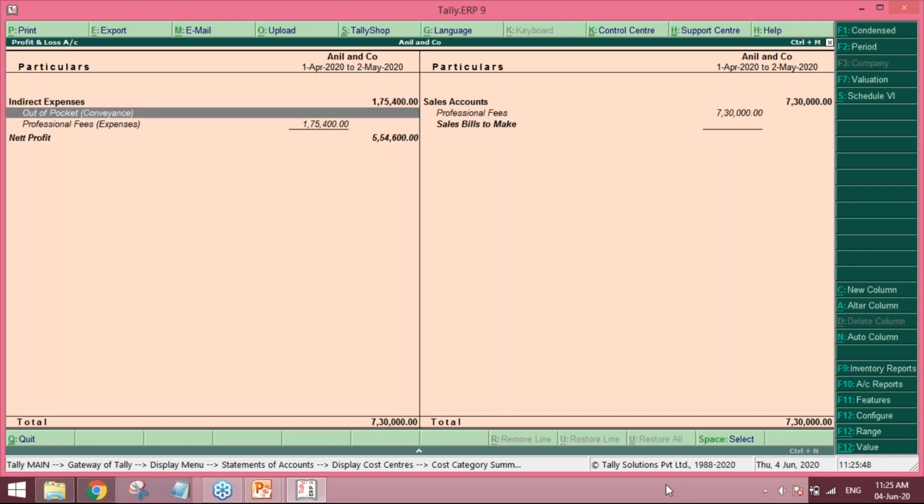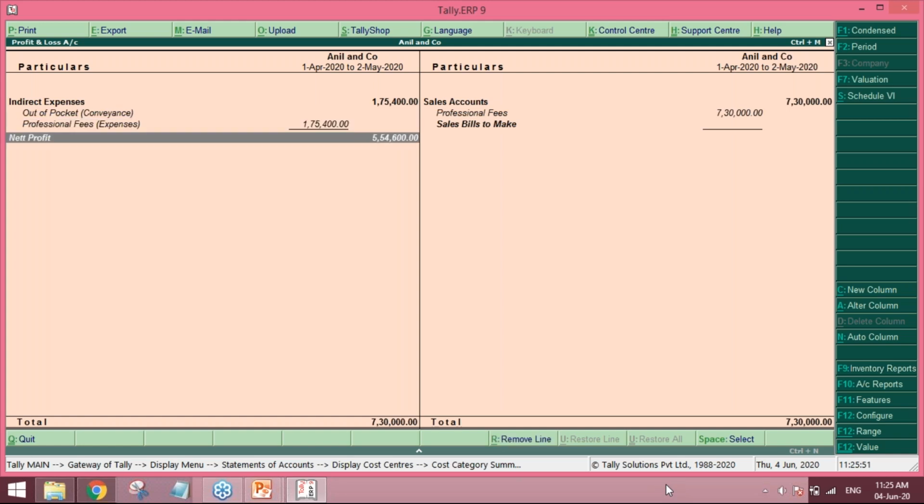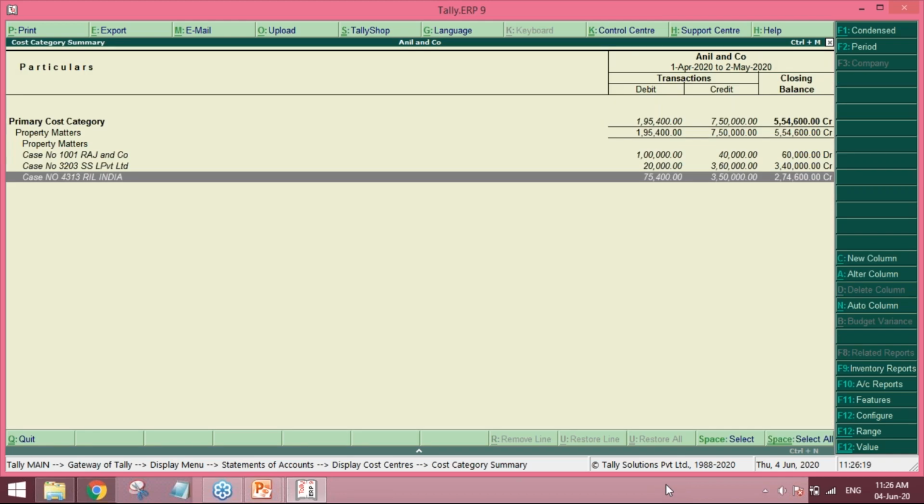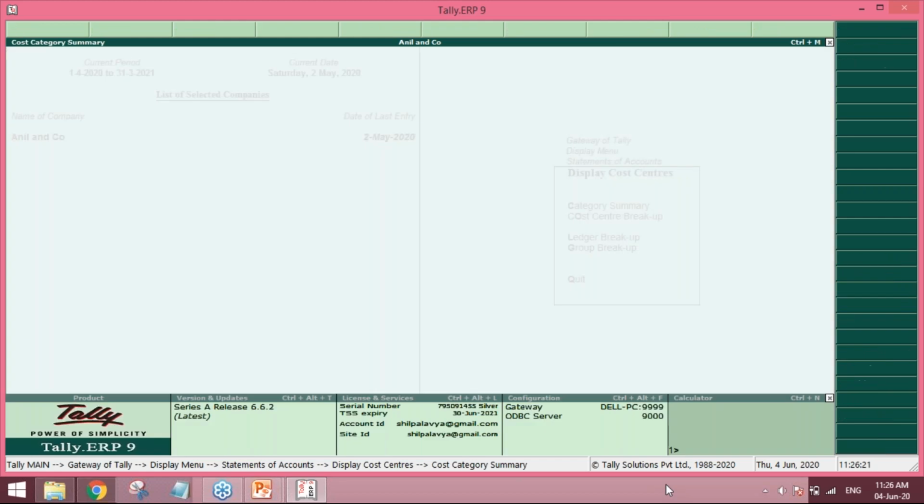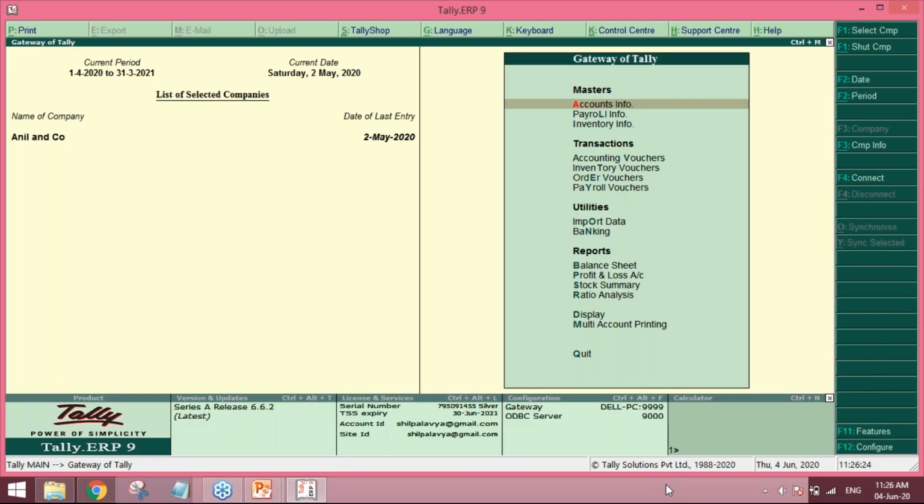Yes. So if you see my net profit and my cost center wise report, both are the same. That gives a lot of confidence to the MIS designer or developer that whatever accounting expenses have been incurred against particular expenses, and whatever revenue has been generated against a particular sale. Now let's move to another example where a professional firm has multiple partners, or multiple branches. How would they account for it?